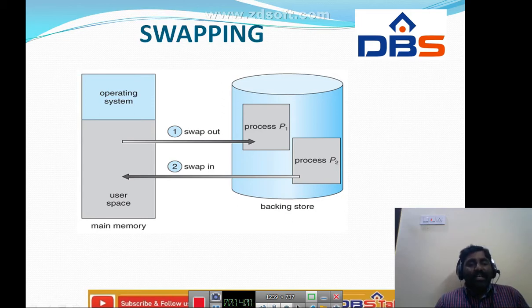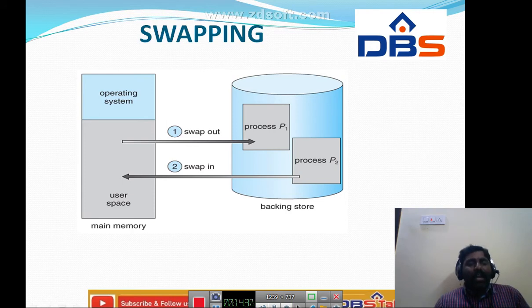Here we have two processes, P1 and P2. Those two processes will be in the backing storage, the area where we store all the processes. Why? Because P1 and P2 are two processes, and we can't store both in the main memory. So in order to avoid this, we store all the processes in one place. Whenever the user wants to execute a particular process, it will be swapped in